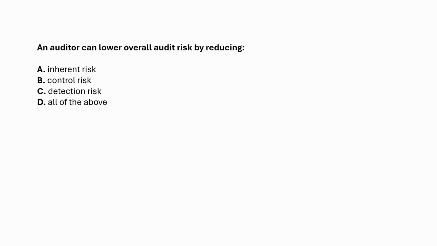And here's your memory hook. Picture audit risk like making soup. Inherent risk is the raw ingredients. Sometimes they're already sketchy, like wilted spinach. Control risk is the kitchen setup. Maybe the stove is broken or the chef forgets to stir. I can't fix either of those.